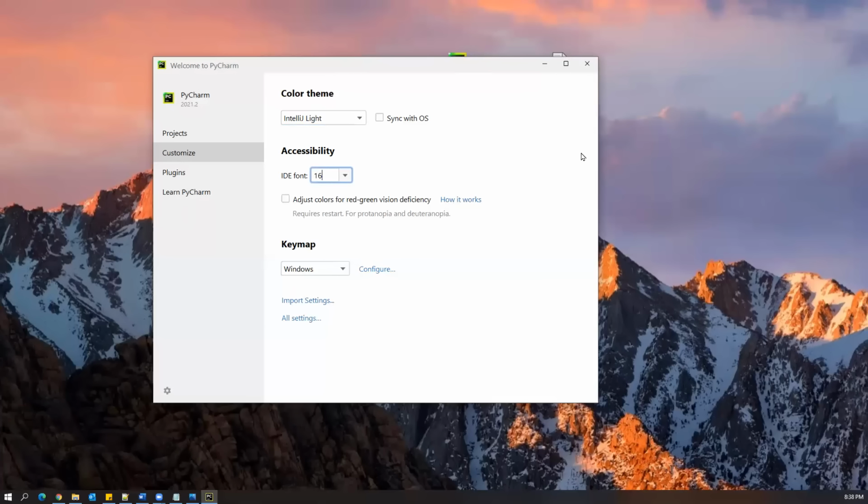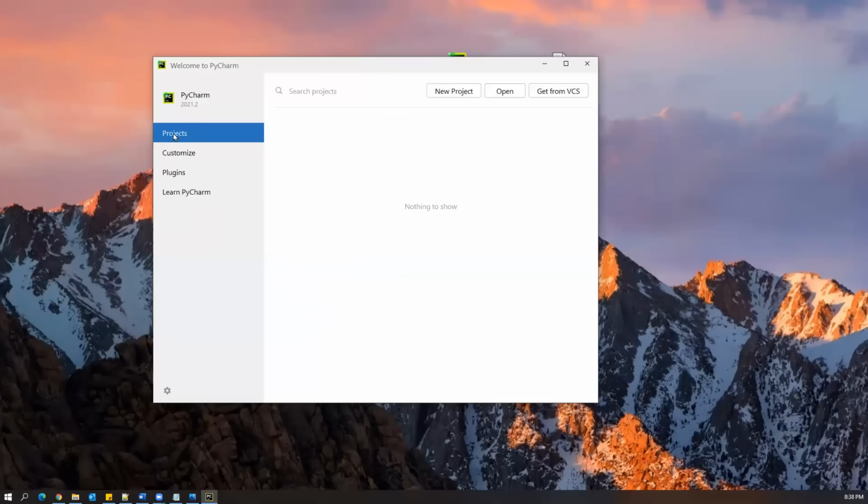And by default, you will see 4 options the first time you launch PyCharm: Projects, Customize, Plugins, and Learn PyCharm. So you can go to Projects. In this window, you can see 3 options: New Project, which creates a new project; Open, which opens an already existing project; and Get from VCS, meaning any version control system like Git or GitHub, from where we can directly get the project. So what does a project mean? We have to create a new project first, because later on we will do all the work inside the project itself. Okay, now let us create a new project.